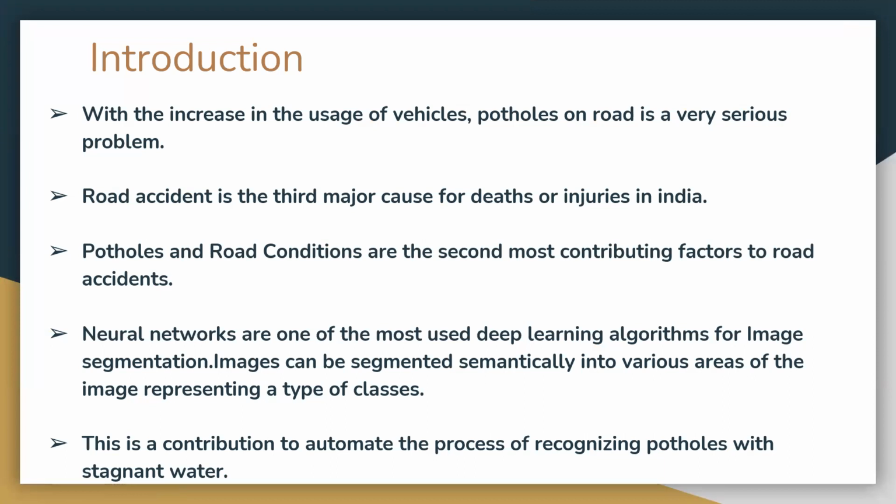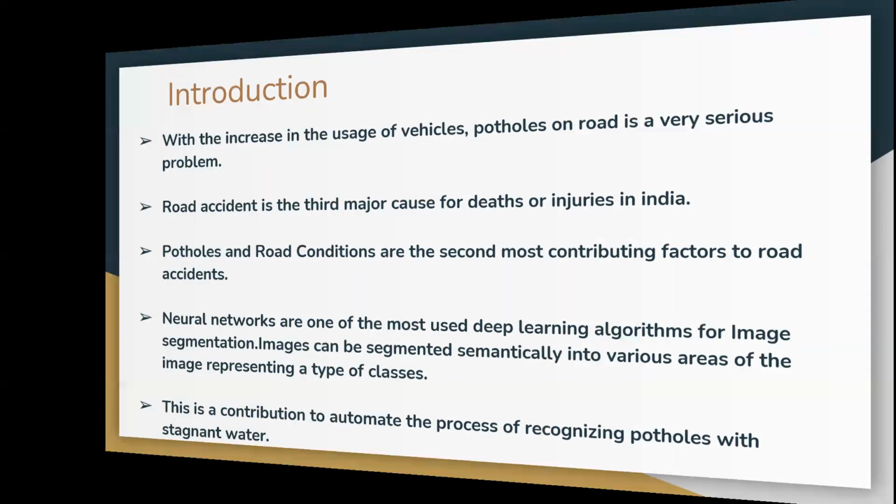In order to solve this particular problem, as we know, neural networks these days are booming in a way that they're finding solutions in each and every domain. In this particular work, and in general, neural networks are one of the most used deep learning algorithms for image segmentation. So this is a contribution to automate the process of recognizing potholes with stagnant water.